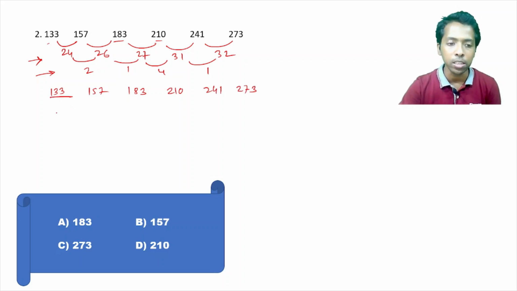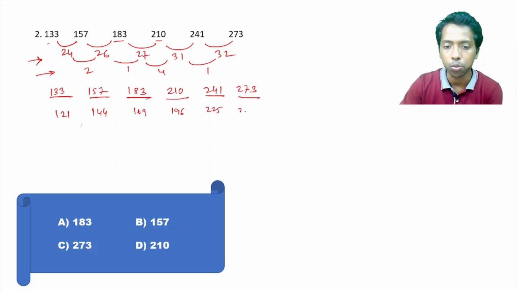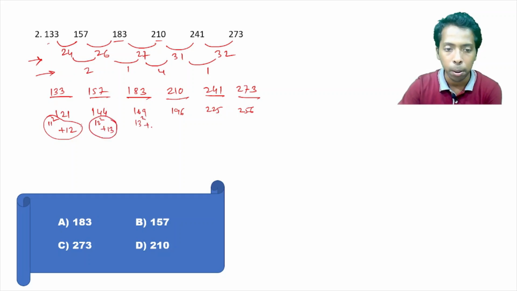Now see, 133 is close to 121, 11 square. This is 144. This is 169. This is 196. This is 225. This is 256. Now can you recognize these numbers? See, 121 plus 12. That means this is 11 square plus 12. 11 square plus 12. This is the logic. Here, 12 square plus 13. This is the logic. Understand it? This is 13 square plus the very next number, that is 14. Now, this is 14 square plus 15, 196 in value.